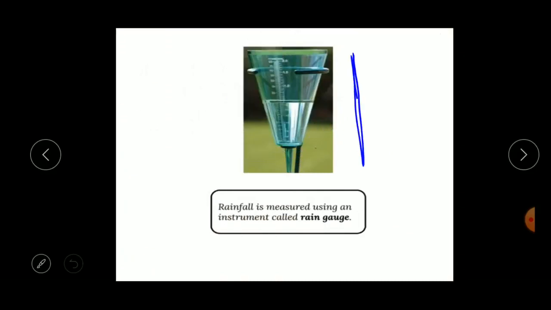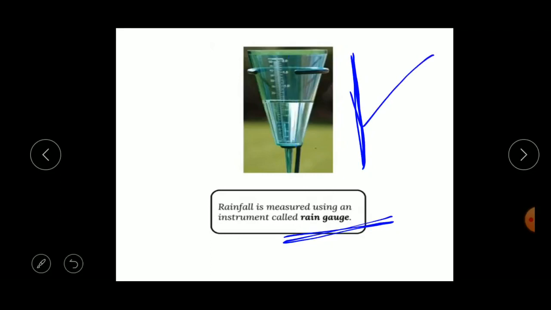Here you can see the picture of the rain gauge. The rainfall is measured using an instrument called the rain gauge, and it is used to measure the rainfall of the day. This is how the rain gauge looks, and here you can see it has a scale on it, right?